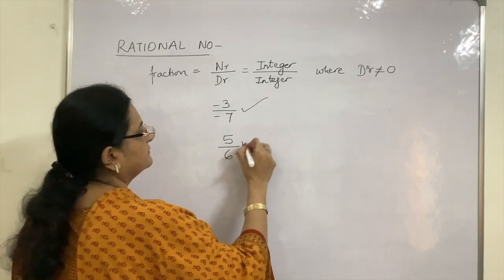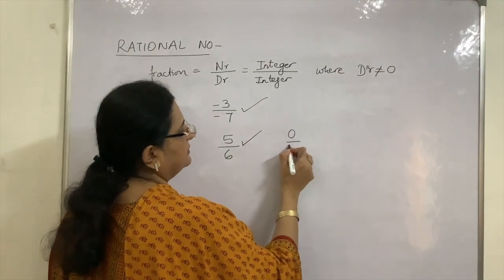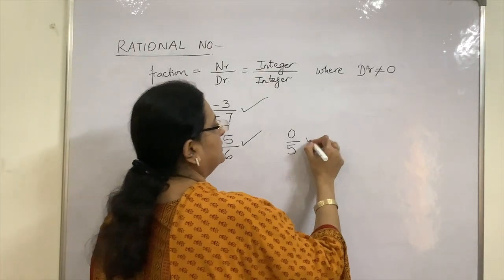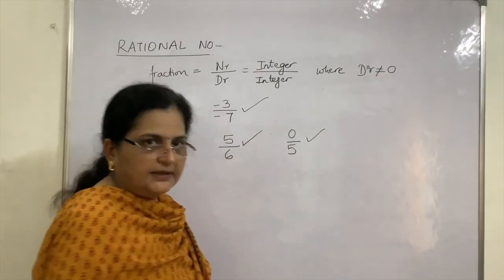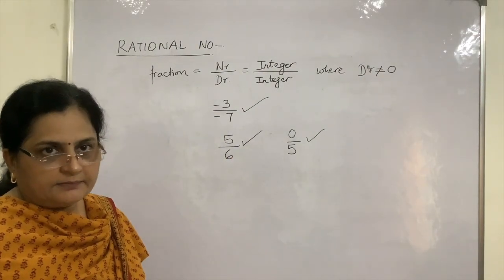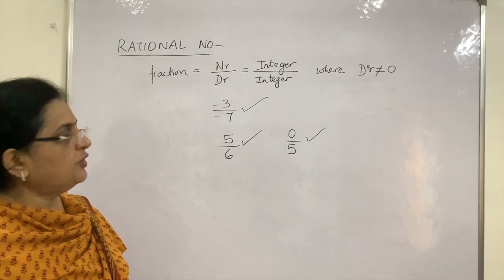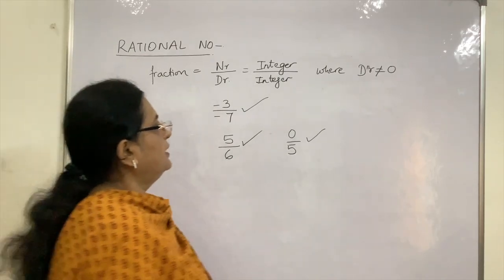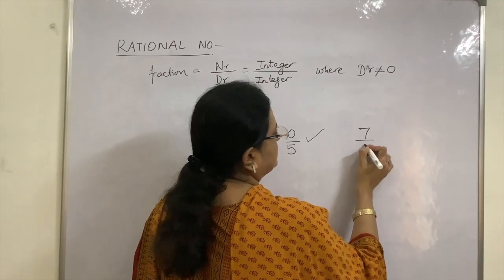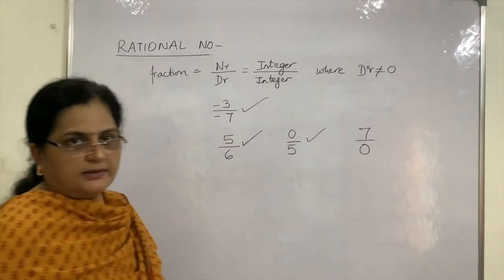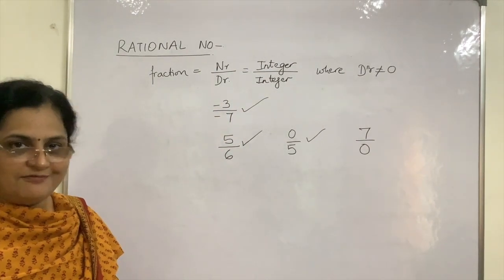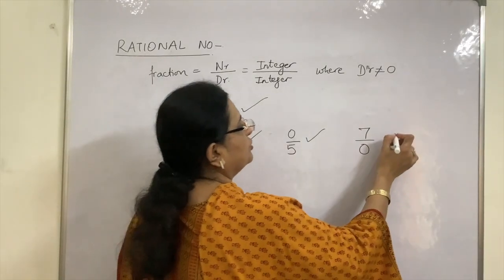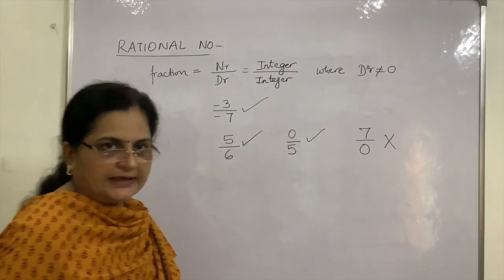Yes. 0 upon 5, rational number? Yes, because 0 can be there in the numerator. The condition that we have to observe is that it should not be in the denominator. Now, what about 7 upon 0? Yes, very true. We cannot have 0 in the denominator. So, this is not a rational number.